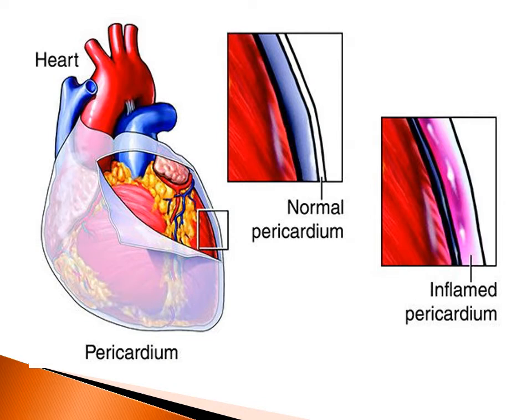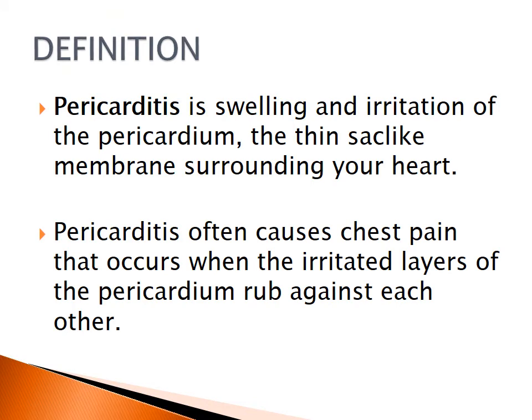And when it is inflamed, you can see that it becomes puffy, it is swollen, there's a bit of fluid buildup as well. So that is nothing but the definition of pericarditis, okay, a swelling and irritation of the pericardium. It's a thin sac-like membrane which is surrounding the heart. So that is a proper definition of what a pericardium is. And when that thin sac-like membrane surrounding the heart gets infected, resulting in inflammation, that condition is called pericarditis.